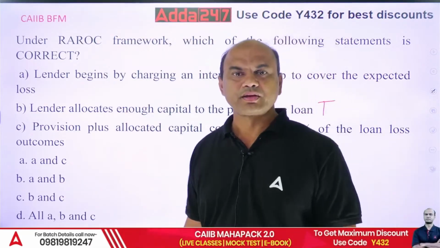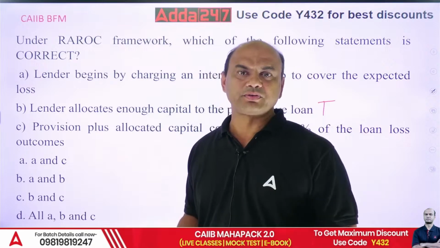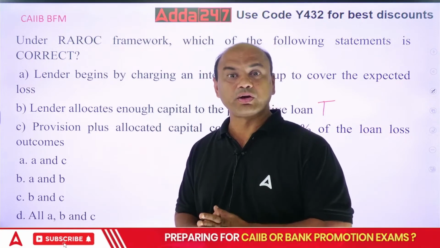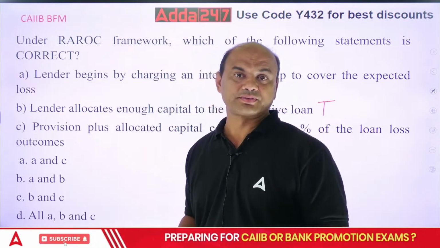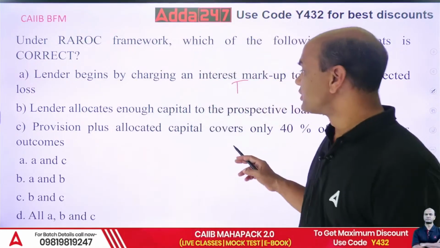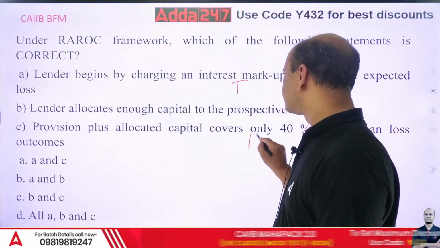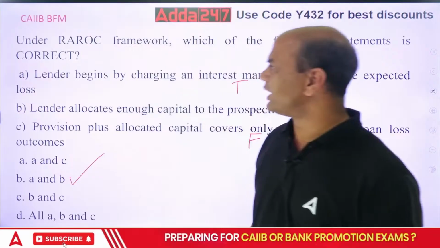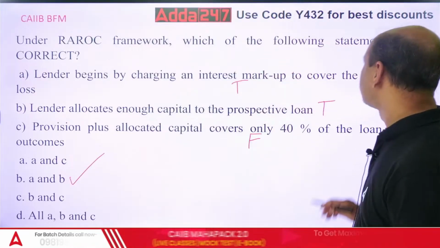There are 100% provisions for many of the private loans, isn't it? 125% for the retail loans. So this is false. So the answer is only A and B. A and B are true. Got it?